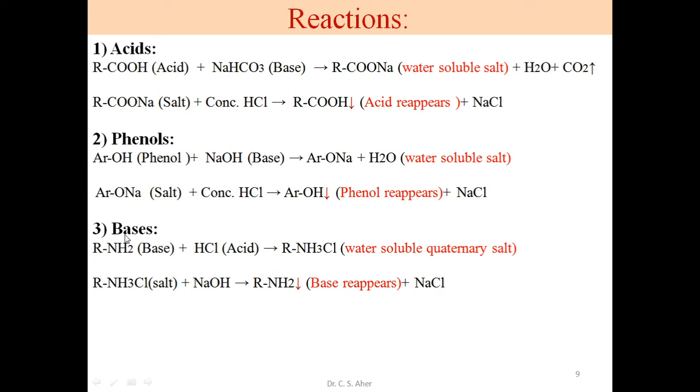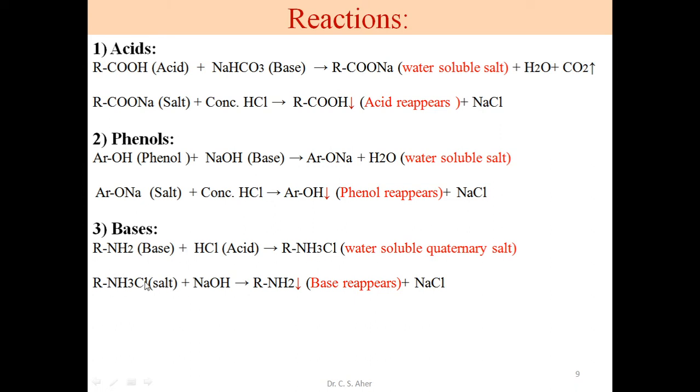In the third type of test, for basic type of substance, we take the example of a base, that is primary amine. In that, first we add acid. This is an acid base reaction, and the base is converted into salt. So an ammonium salt is formed, and we know all salts are water soluble. This quaternary ammonium salt is formed which is water soluble. We get a clear solution.